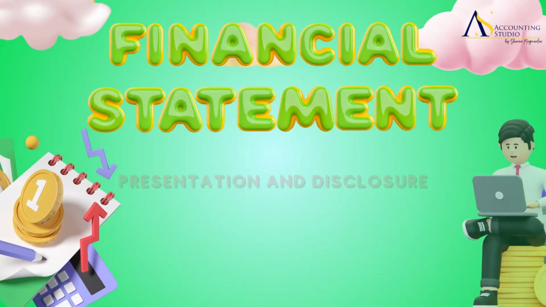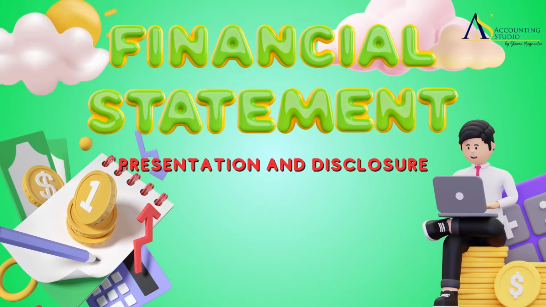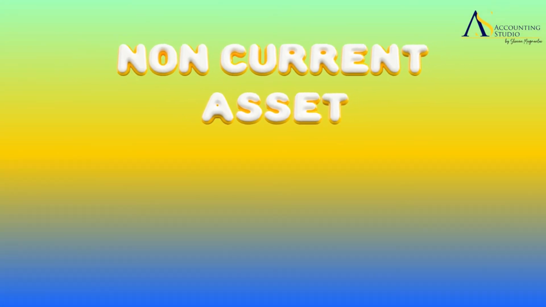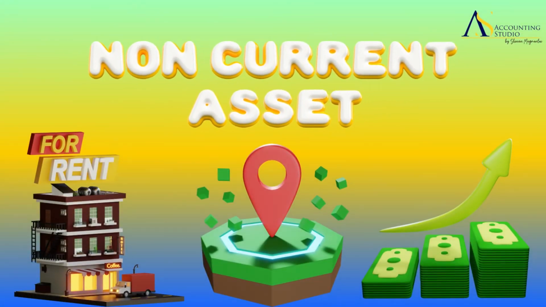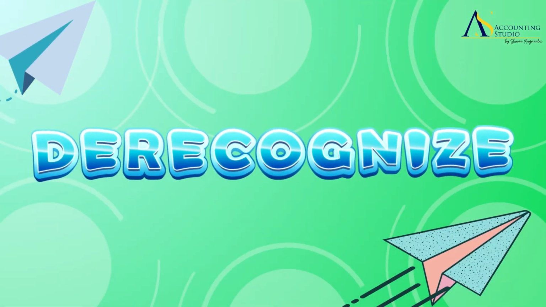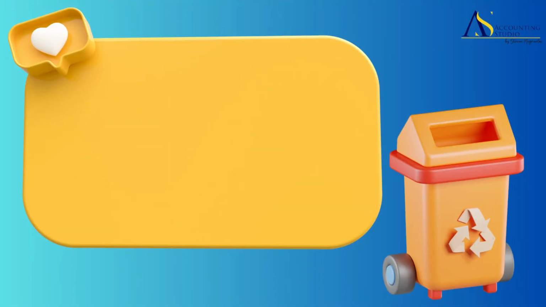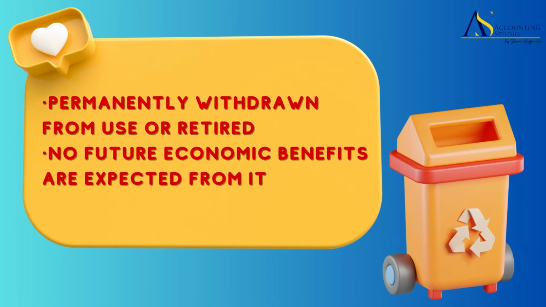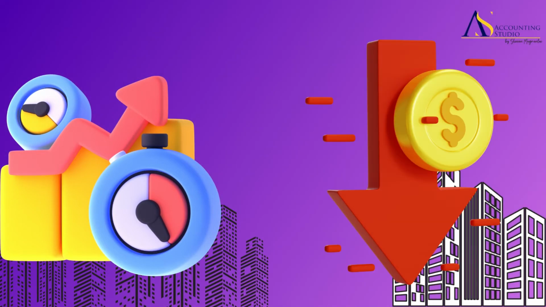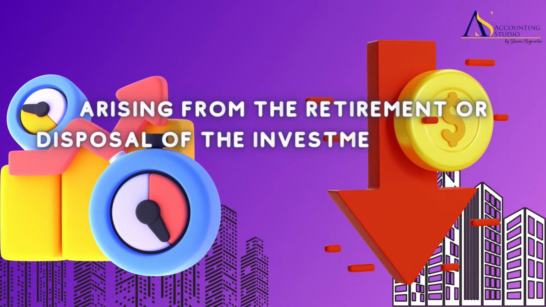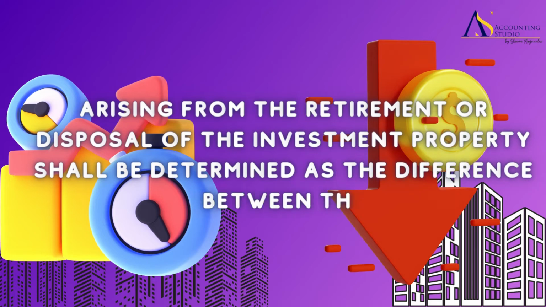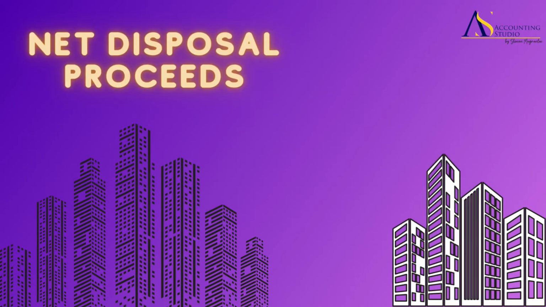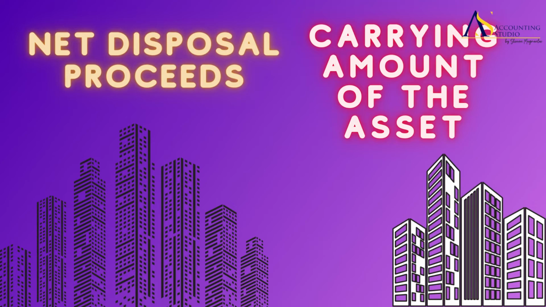Financial statement presentation and disclosures. An investment property is reported as a non-current asset in the statement of financial position, and it shall be derecognized when the investment property is disposed of, permanently withdrawn from use or retired, and no future economic benefits are expected from it. The gains or losses arising from the retirement or disposal of the investment property shall be determined as the difference between the net disposal proceeds and the carrying amount of the asset and shall be reported in profit or loss.